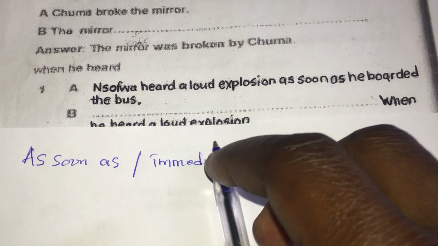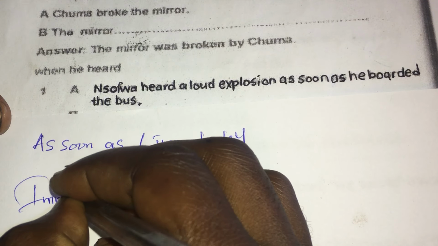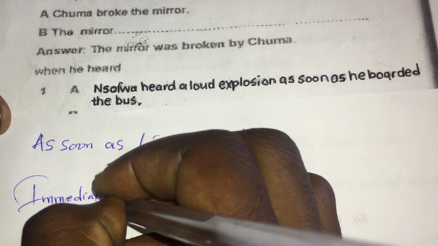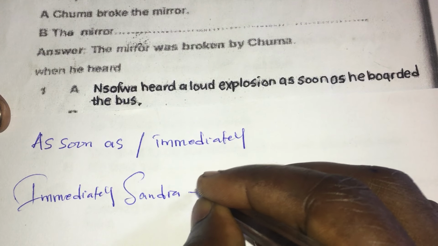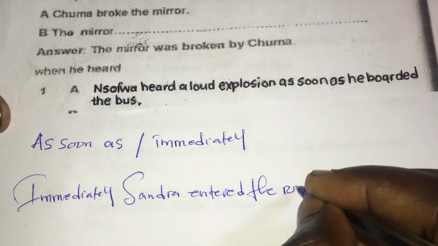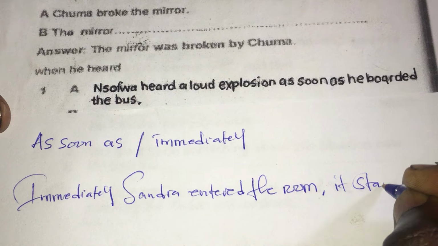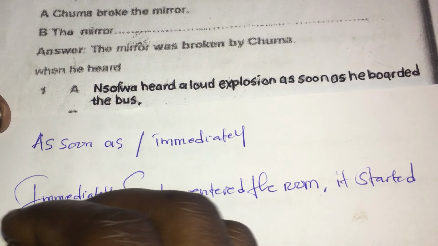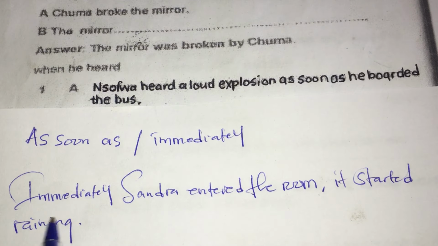I can say, immediately Sandra entered the room, comma, it started raining. You have seen? So immediately Sandra entered the room, comma, it started raining.